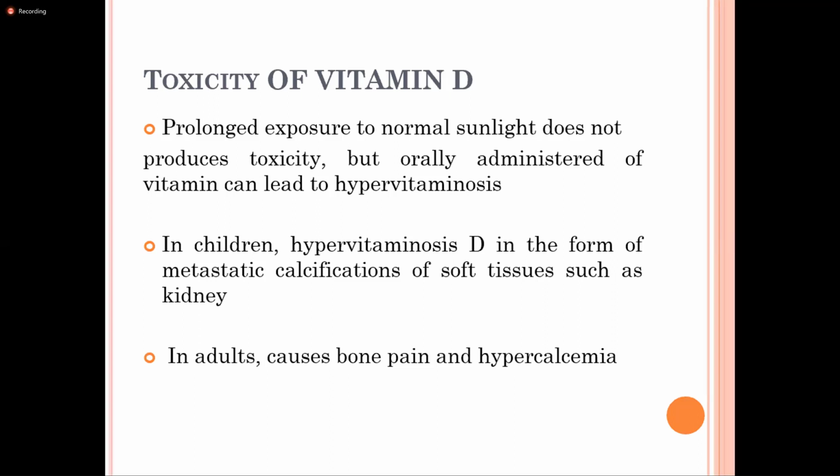Pathological calcification can be dystrophic and metastatic. Such deposition can be seen in the kidney as well. Prolonged consumption of vitamin D may even lead to bone pain and hypercalcemia. Is it clear?